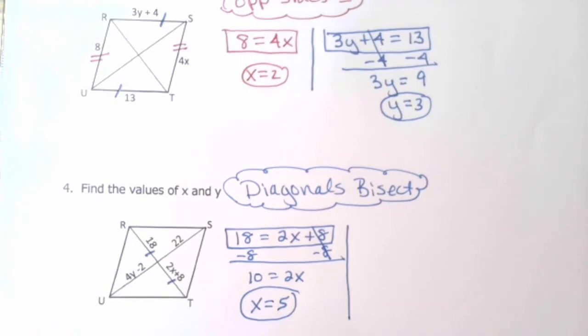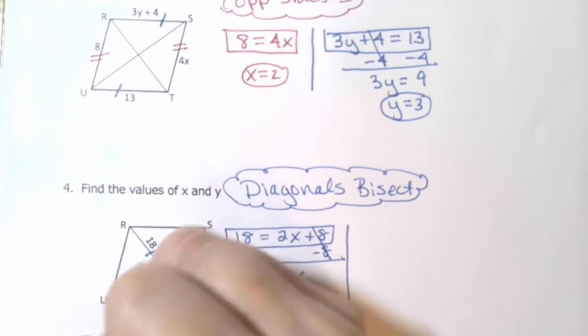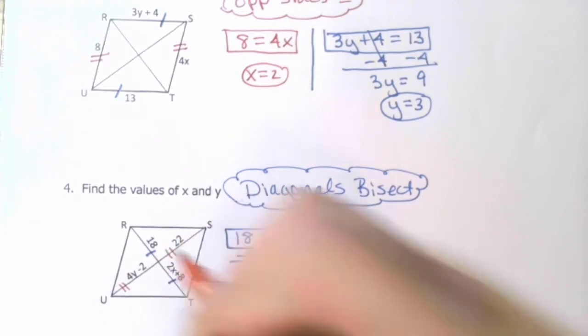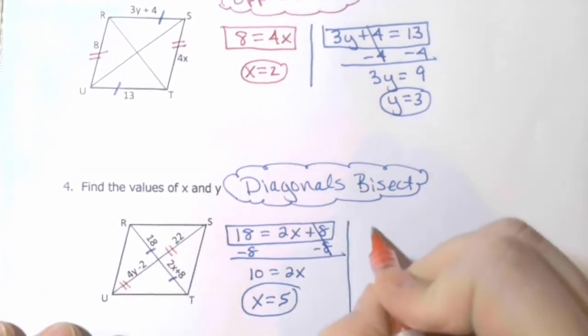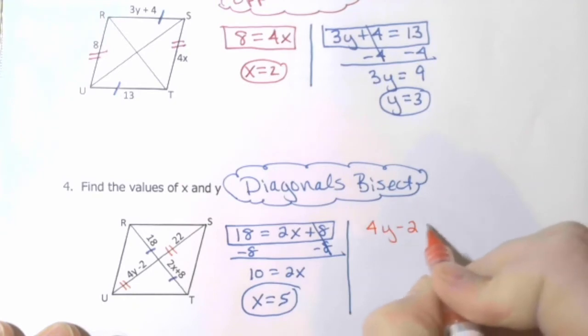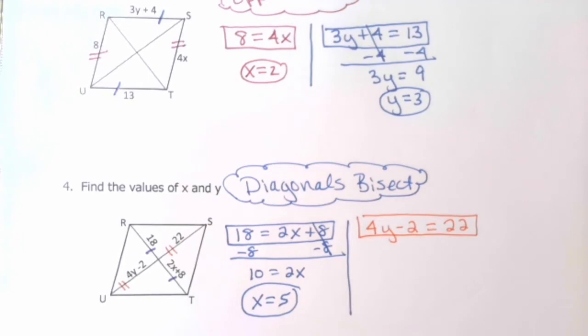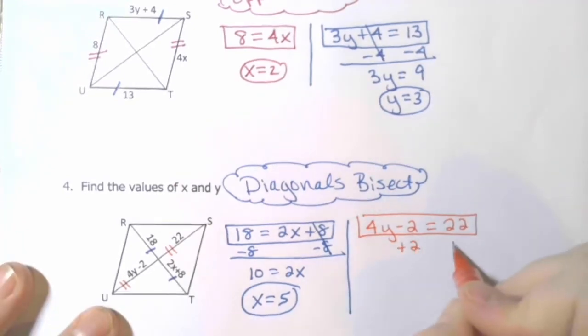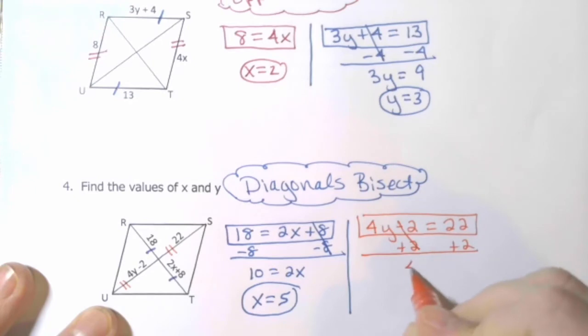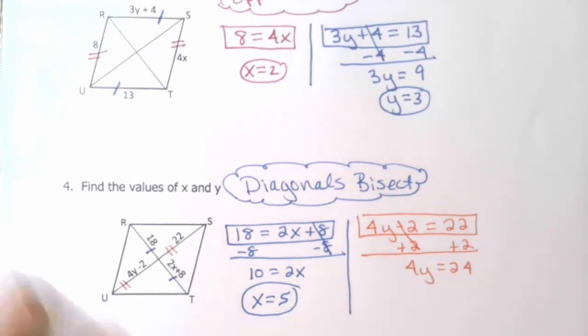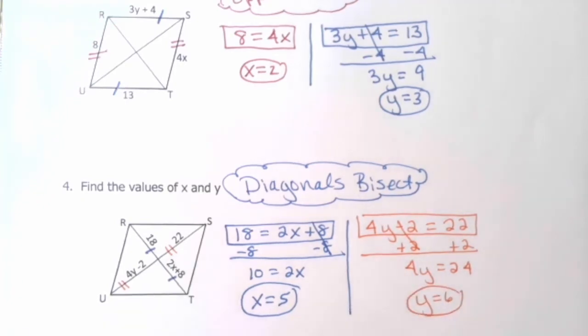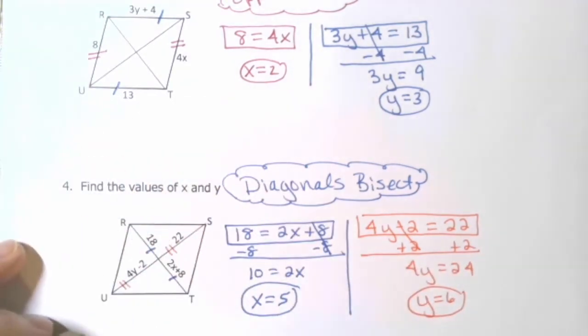All right, now we're going to do the y. Again, diagonals bisect, so 4y minus 2 and 22 have to be the same length. So we're going to set 4y minus 2 equal to 22, box that equation, and solve for y. So add 2 over to the right. 4y equals 24, and 6 times 4 is 24, so y equals 6. Again, this is how your work should look. Equation, solve, answer. Equation, solve, answer. All right, flip the page.